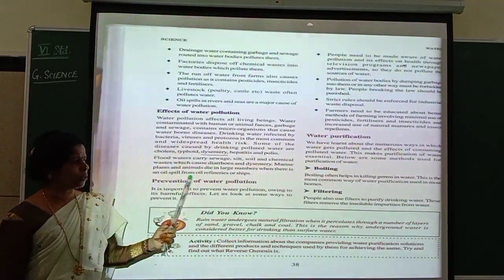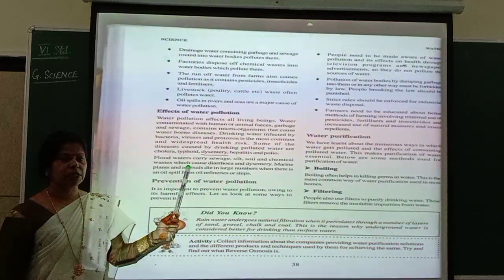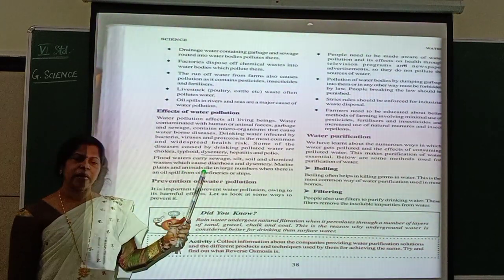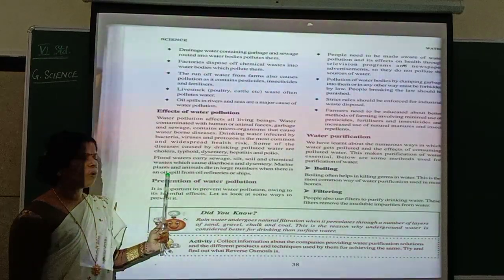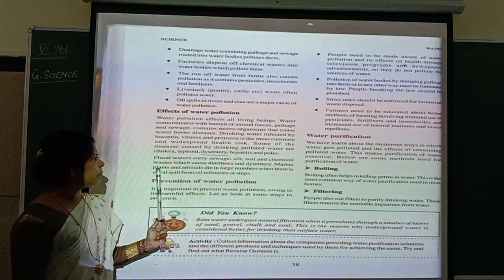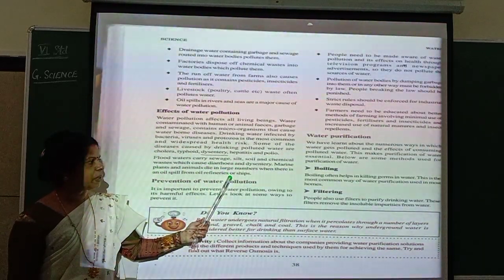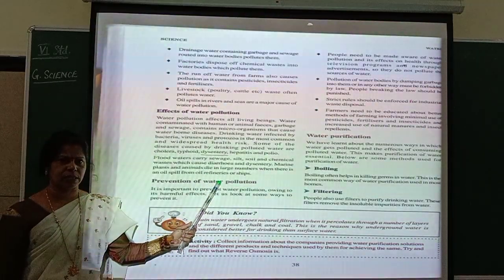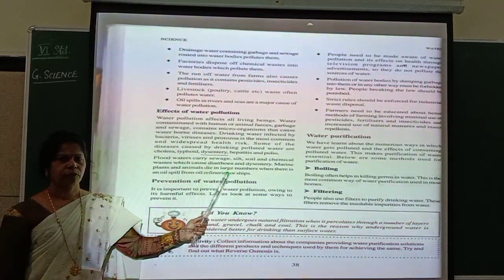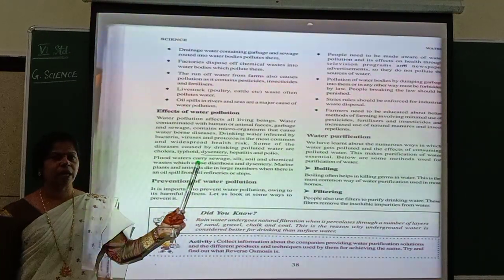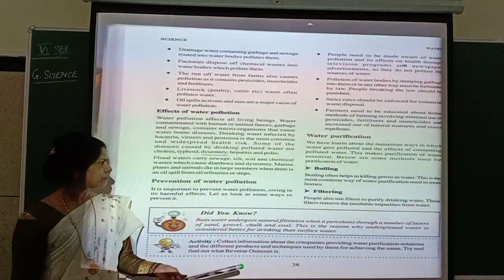Already I have explained to you. When there is oil spill, especially in seas and oceans, due to the leakage of ship or wreckage of ship, what happens? Oil will start spilling on water. So here see, marine plants and animals die in large numbers when there is an oil spill from oil refineries or ships. From oil refineries or ships, if there is a oil spillage, most of the marine animals get affected.